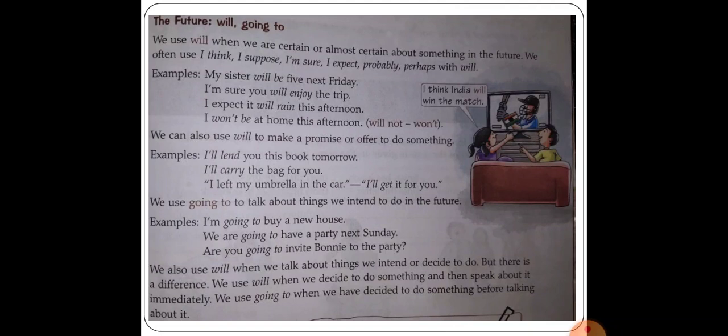We also use will when we talk about things we intend or decide to do. We have studied this earlier, but there is a difference. We use will when we decide to do something and then speak about it immediately. And when we use going to, we have decided to do something before talking about it. So we have decided that we are going to do it. I hope it is clear to you all.